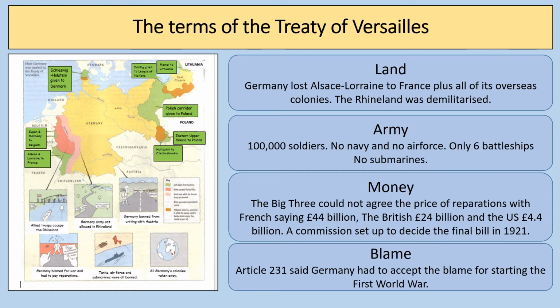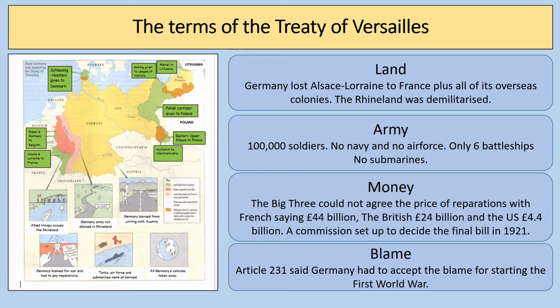No navy and no air force, only 6 battleships and no submarines. Now, in terms of money, the big three, Clemenceau, Lloyd George and Wilson, agreed that Germany should have to pay reparations for the damage done. France wanted the reparations bill to be pretty high, 44 billion, the British 24 billion, and the US 4.4 billion. And a commission was set up to decide the final bill in 1921, which was around 6.6 billion.